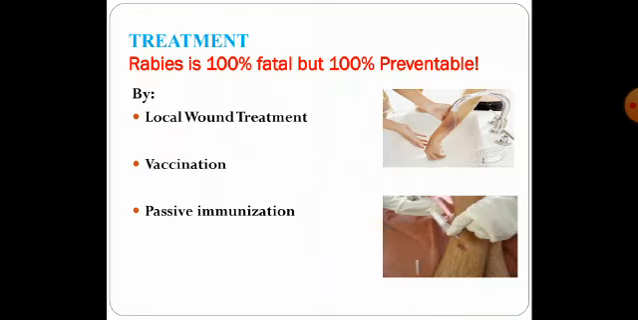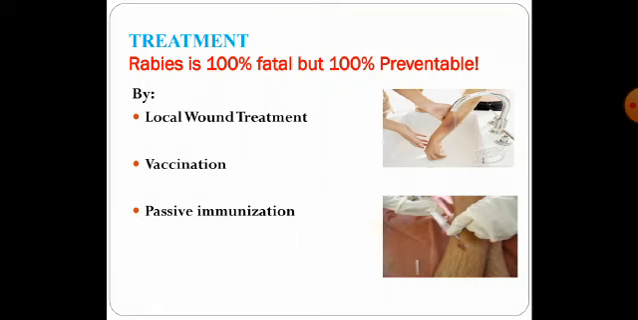Coming to the treatment of rabies. Rabies is 100% fatal. Once a person develops a rabies infection, if it is not taken care of quickly, if supportive treatment is not given timely, then rabies is 100% fatal. But at the same time, it is also 100% preventable. So what are the different measures that we take once a person is bitten by a rabid animal?